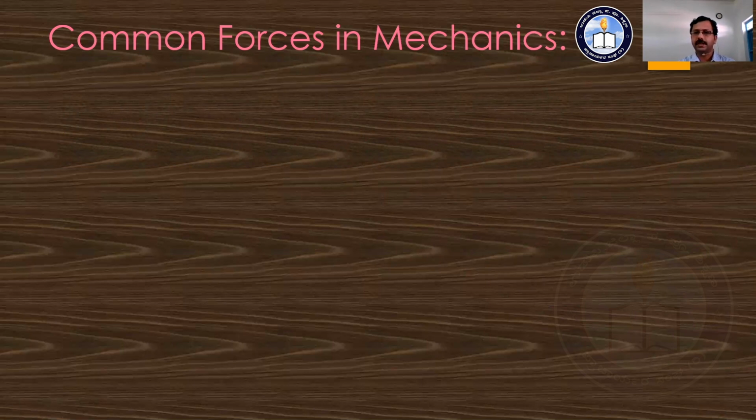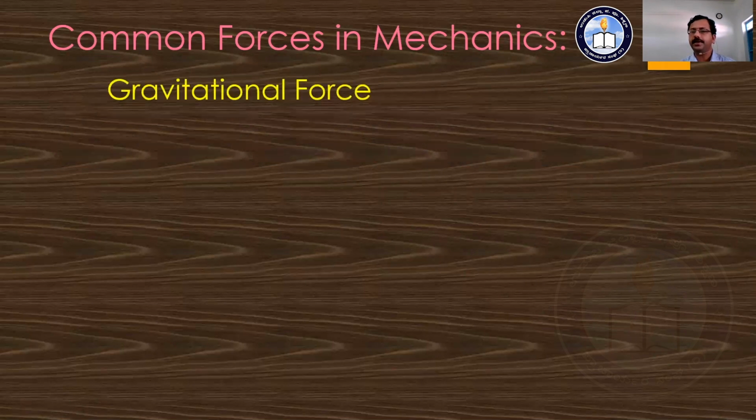The first force that is commonly used is known as gravitational force. I think we have already discussed this gravitational force under the first topic, physical world. There we talked about the different fundamental forces or basic forces: gravitational force, electrostatic force, weak nuclear force, and strong nuclear force. Here in mechanics, gravitational force is the weakest force that acts between two bodies which are separated by a certain distance.